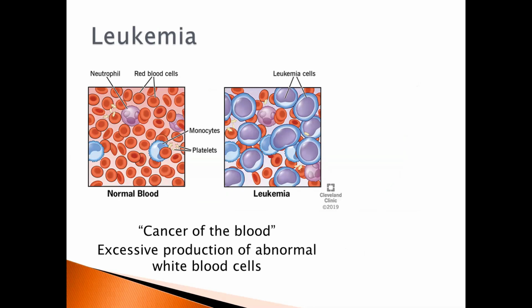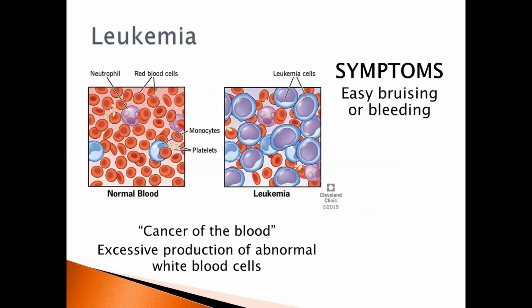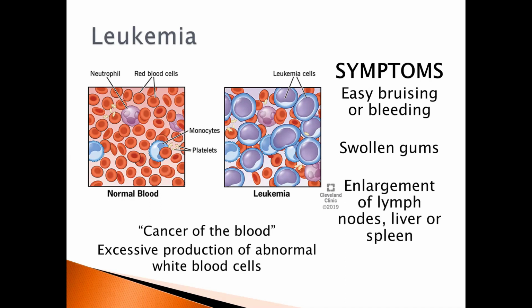Following are symptoms of leukemia: easy bruising or bleeding, swollen gums, and enlargement of lymph nodes, liver, or spleen. Medical treatment of leukemia varies on the type and stage of the disease. Medical treatments may include chemotherapy, radiation therapy, bone marrow transplant, and surgery.